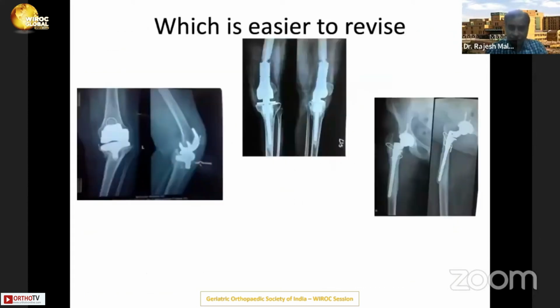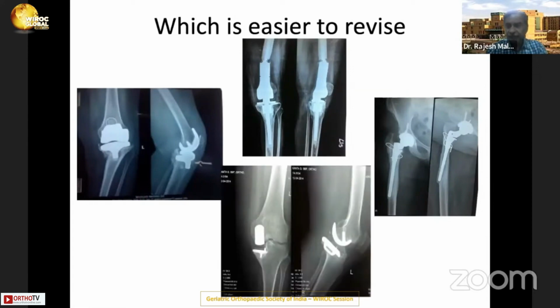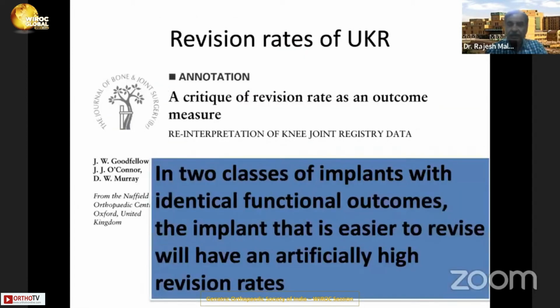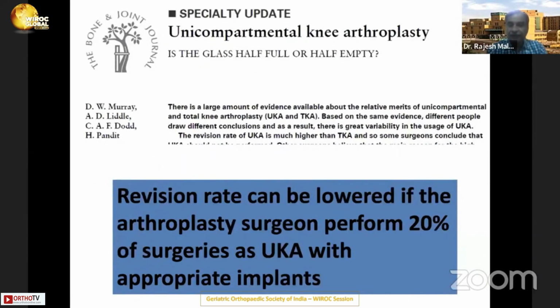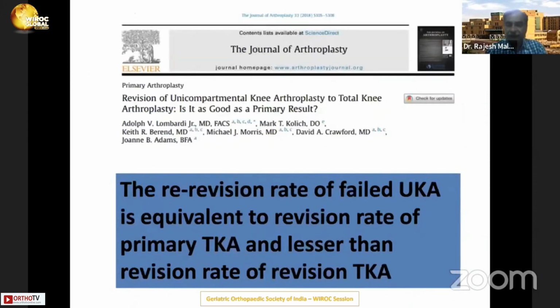And you can see it is very difficult to revise these as compared to a UKR, which is just so tempting to revise. Even if there are persistent symptoms in this and this, you will be more inclined to revise this. So in two classes of implants with identical functional outcome, the implant which is easier to revise will have an artificially high revision rate. That has been established, and the revision risk is higher when the surgeon has a low volume or low usage. And if surgeons perform 20% of their joints as UKR, their revision rate can be sufficiently lower.